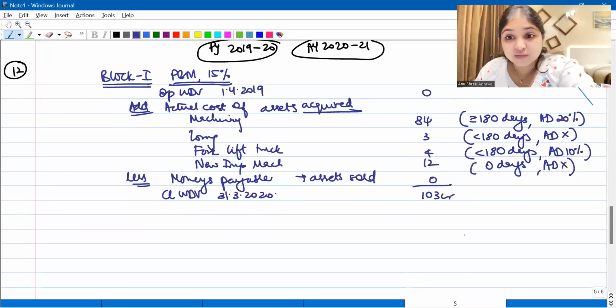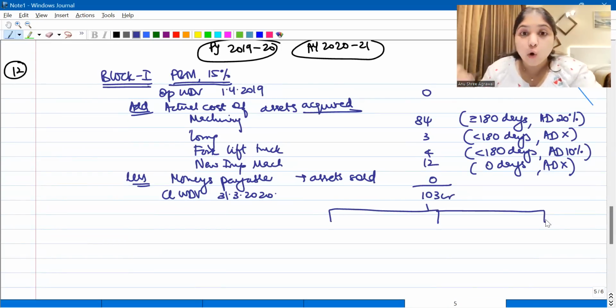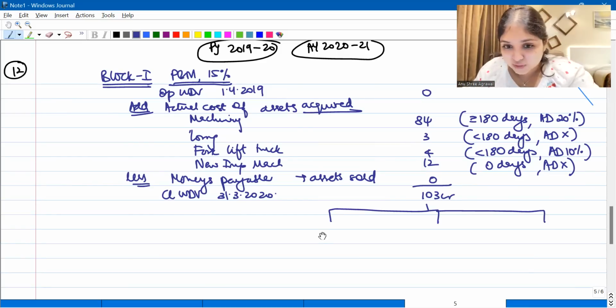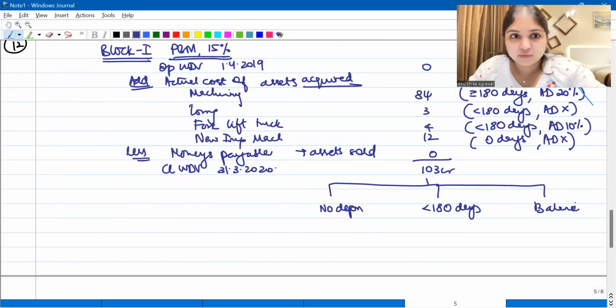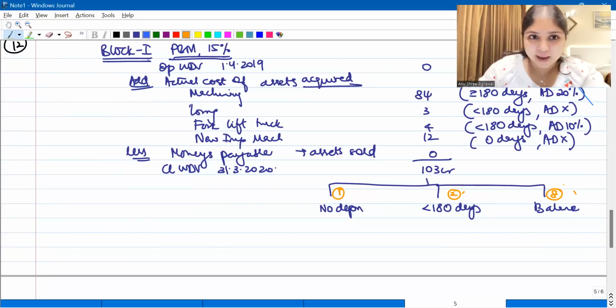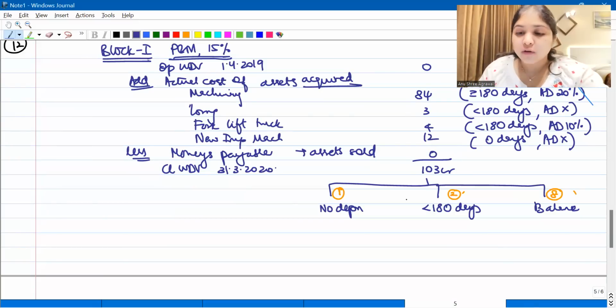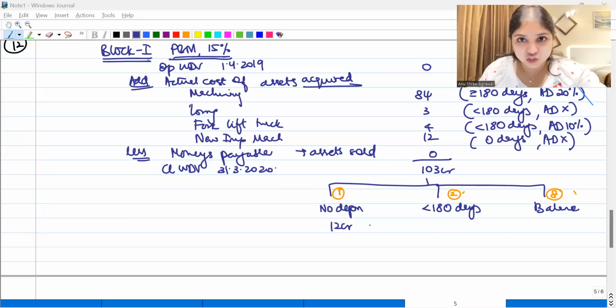Now pay attention. This 103 crores, I will split into three parts. I will always write 0 days first, no depreciation, 0 days, then less than 180 days, and then balance. We will always fill in the no depreciation part first, then the less than 180 days, and then the balance. Which number will come under no depreciation? On this 12 crores, you will get no depreciation at all.